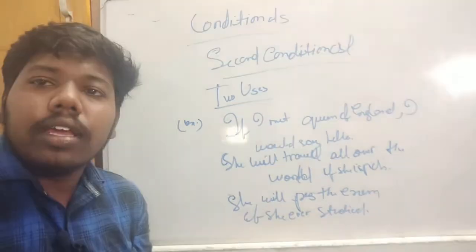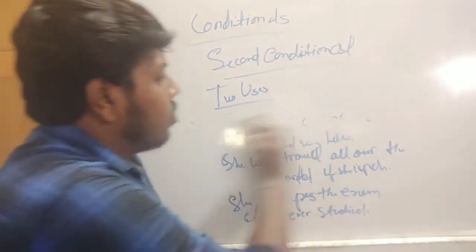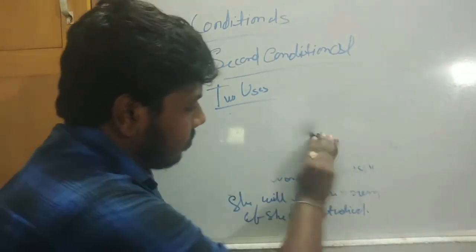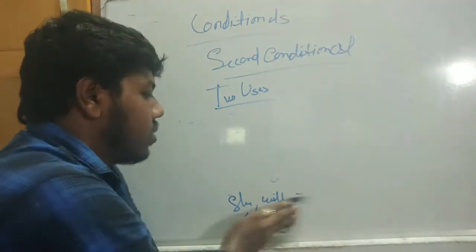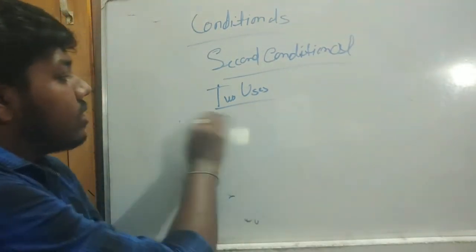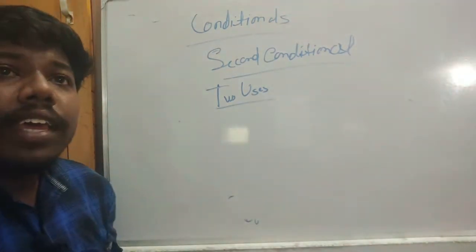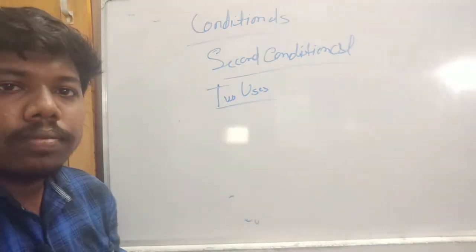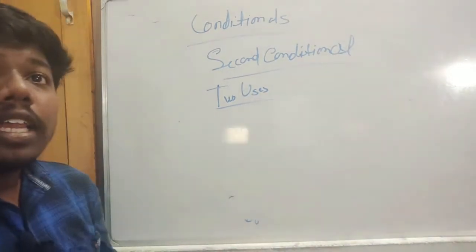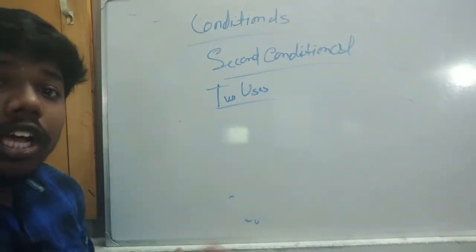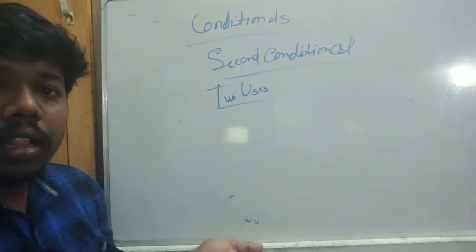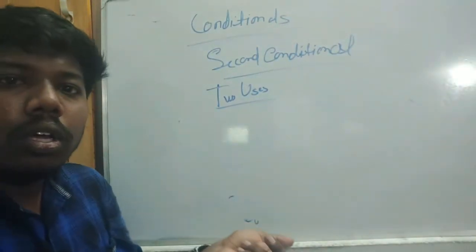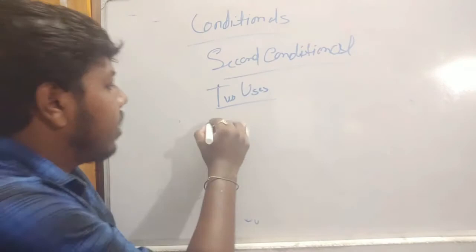Okay, next is the second use of the second conditional. Example over, this was the first use, and now I will tell the second use. Okay, we will read. So what is the second use here? We can use it to talk about something in the present which is impossible because it is not true.